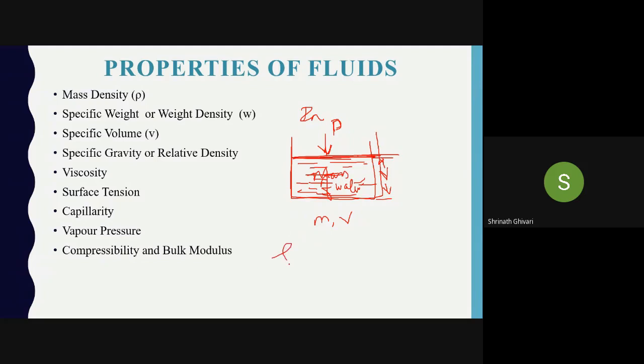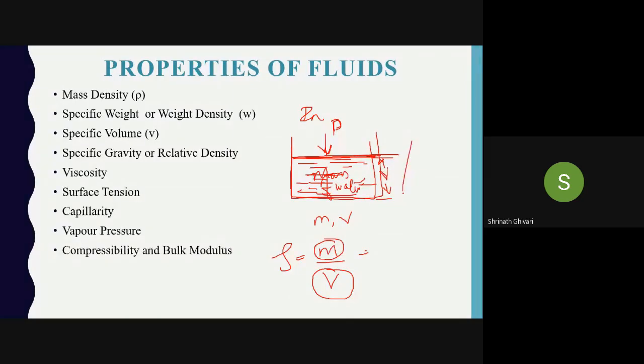Therefore, density equals mass by volume. Mass is remaining constant. Mass never changes when I apply a force on it. Mass is not going anywhere; the mass will be the same in the whole container. Mass of water will be the same. And when I apply a force or pressure on it, the volume will also remain the same. I have said there is a negligible change in volume. We are not considering any change in volume here.